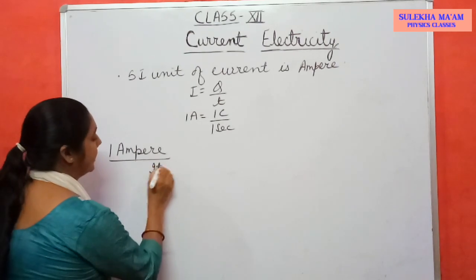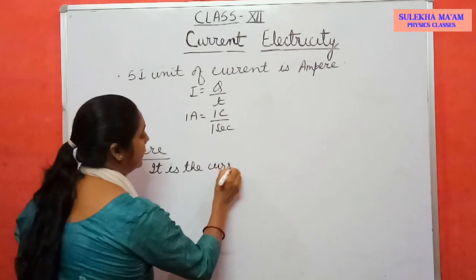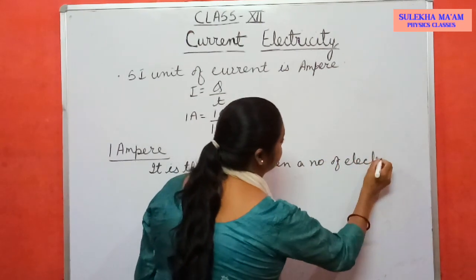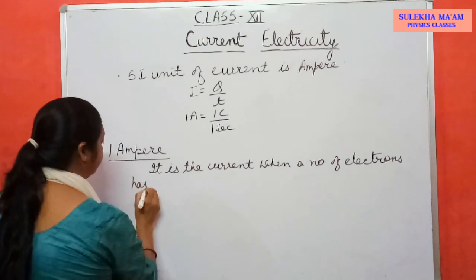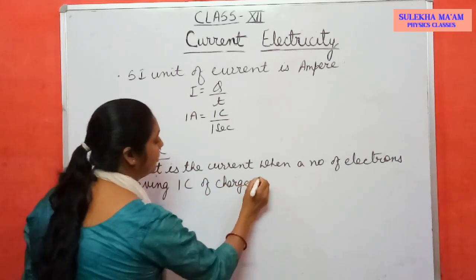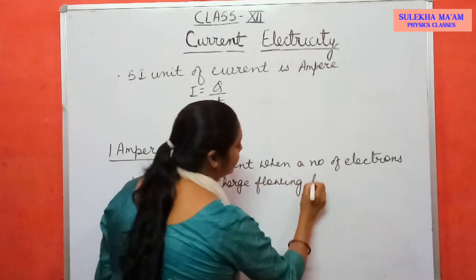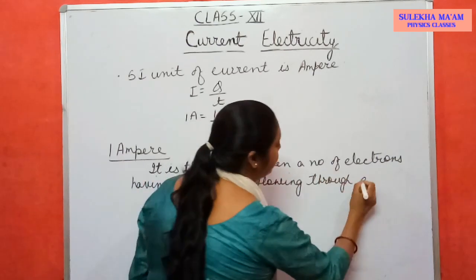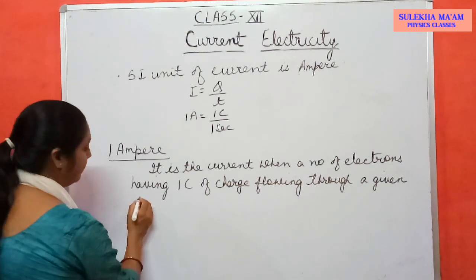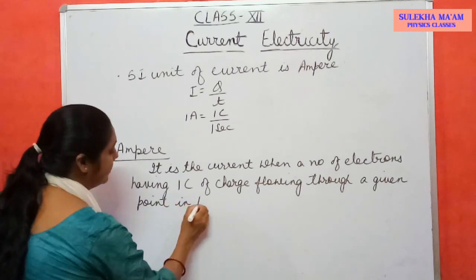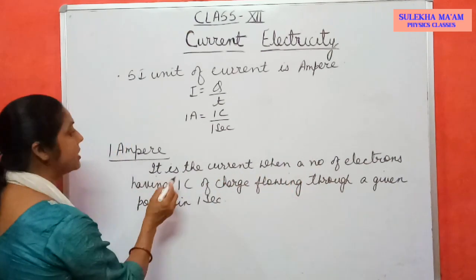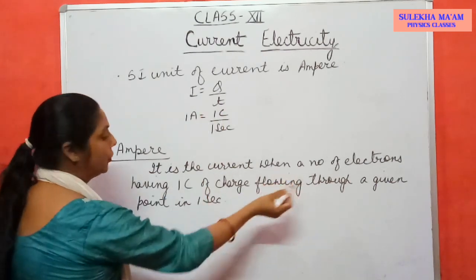You can write it is the current when a number of electrons having 1 coulomb of charge flow through a given point in 1 second. In this way you can define 1 ampere.